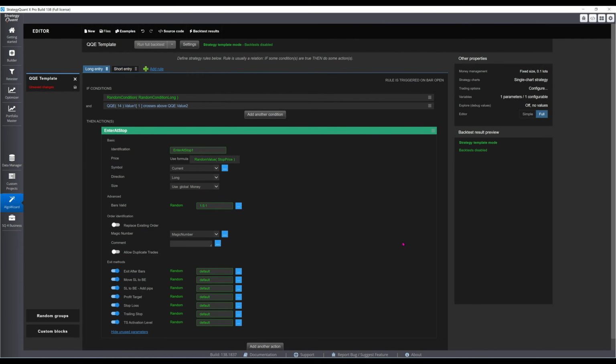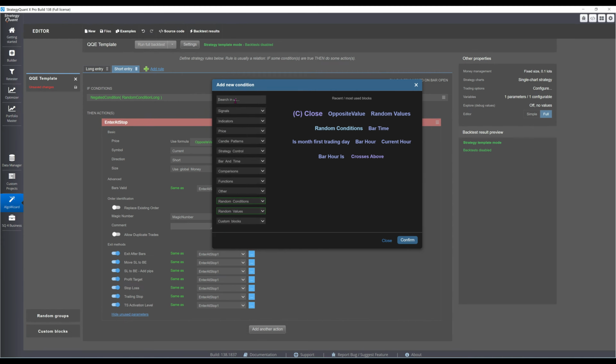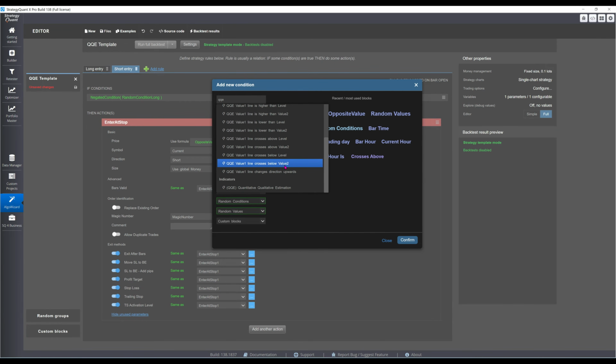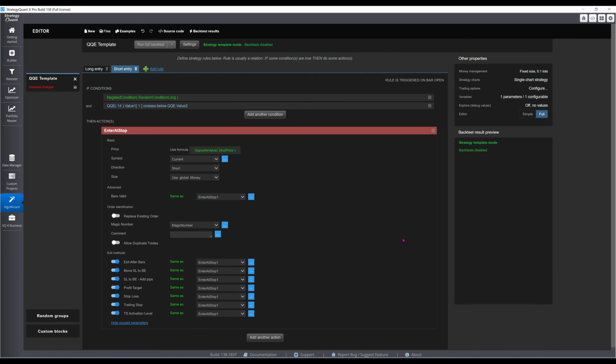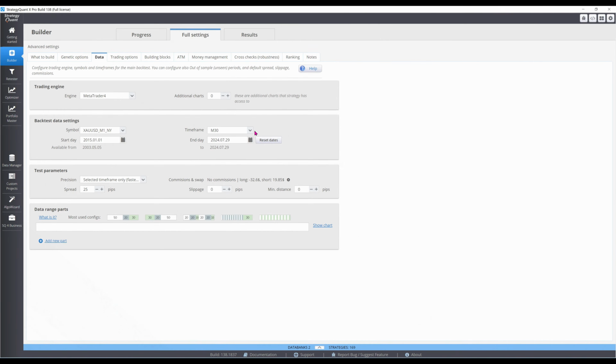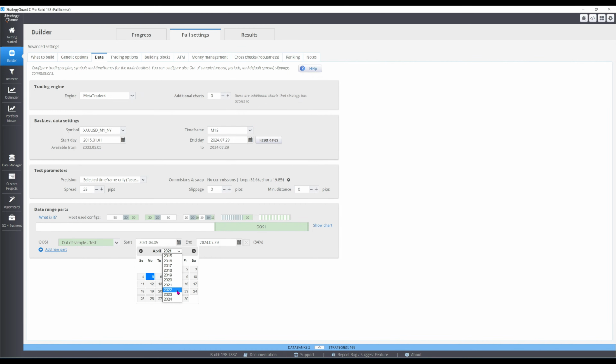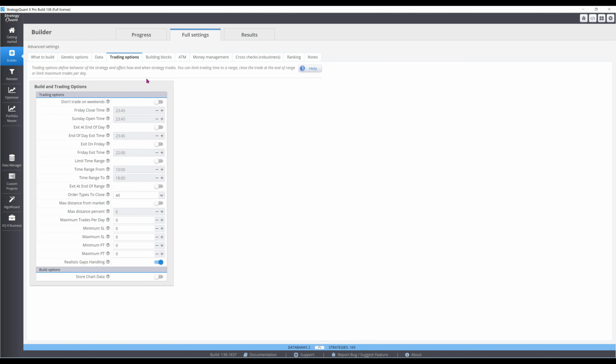Stop entries will be used, which generally perform better than market or limit entries for trend-following strategies. With the end-of-day exit, I will use the 15-minute time frame, giving each trade up to 90 bars to develop. There is too much noise on the 5-minute time frame, while the 30-minute time frame has too few bars for my liking. Under trading options, I will set the daily exit at 23:45.